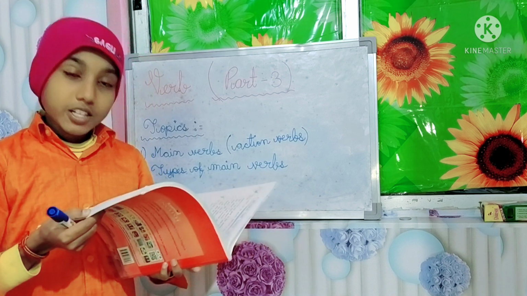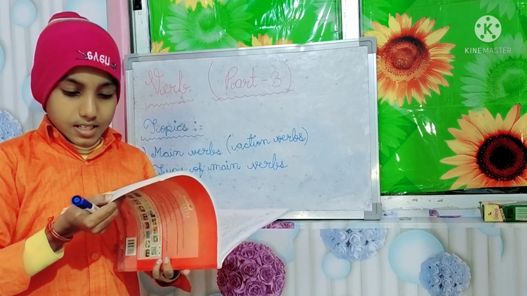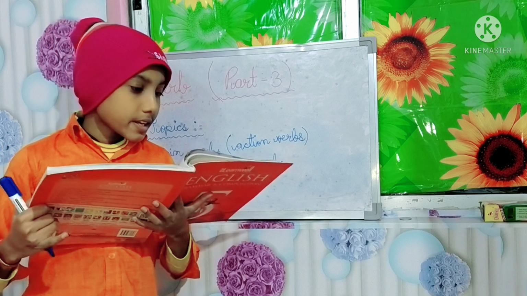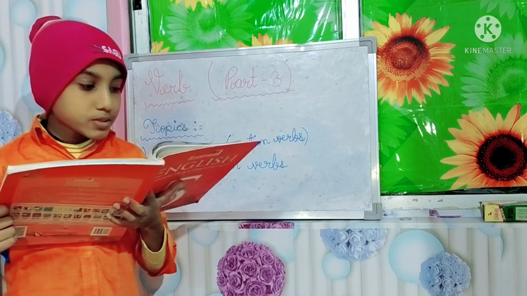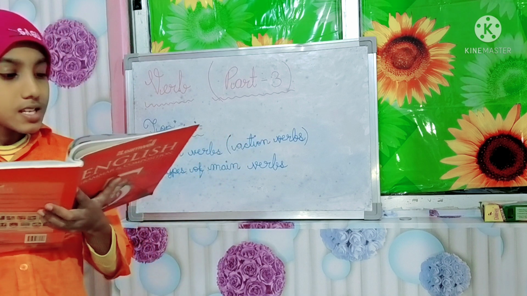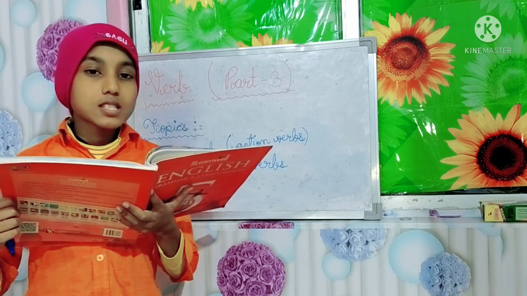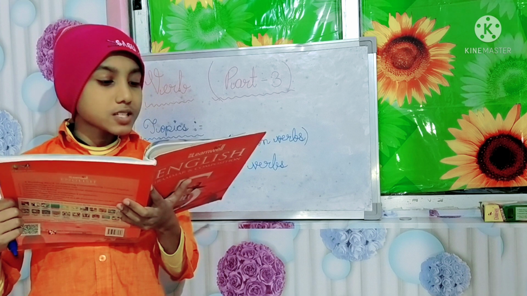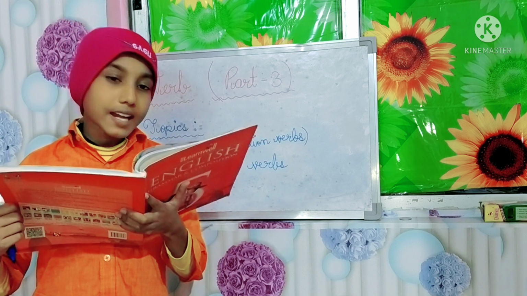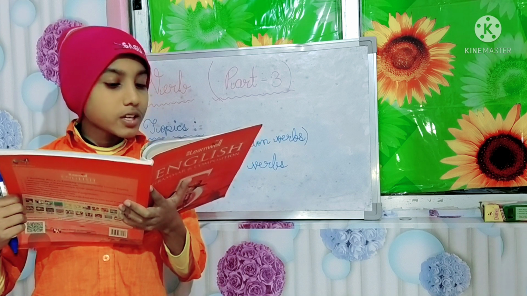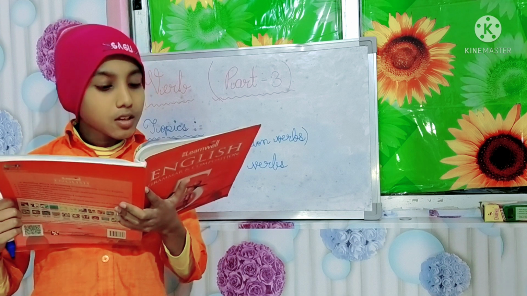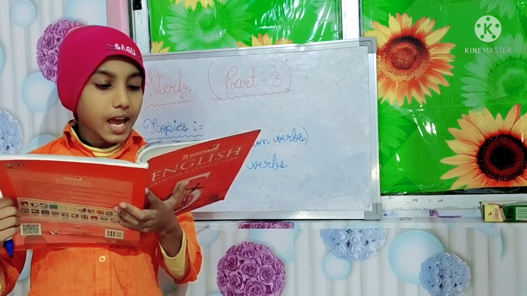So, what are main verbs? Now let's discuss how main verbs help us. Main verbs are verbs that tell us what has happened, what is happening, or what the situation is. As I told you, they show the action. And they have four different forms: V1, V2, V3 and V1 ing.